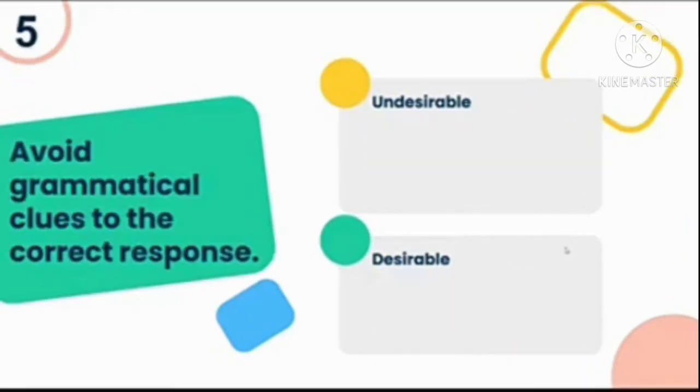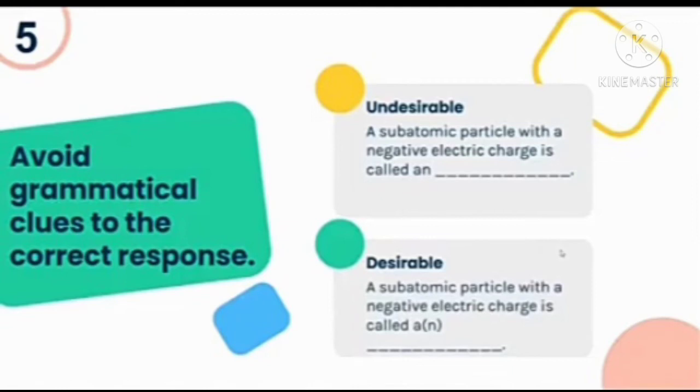Number 5, we have to avoid grammatical clue to the correct response. Example, this is an undesirable example. A subatomic particle with a negative electric charge is called an blank. So meaning to say, the student would be given a clue that the answer should start with a vowel because of the use of an. As much as possible, we check our statement so that there would be no grammatical clue provided to our statements.